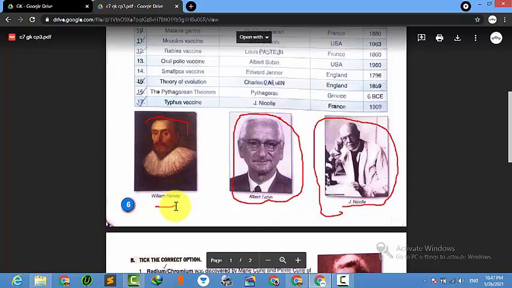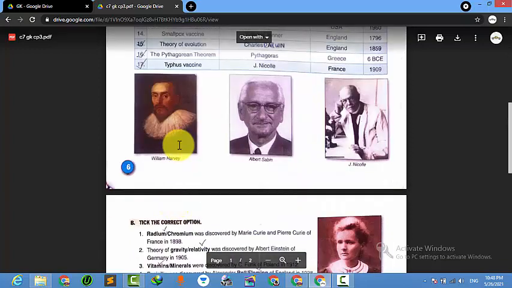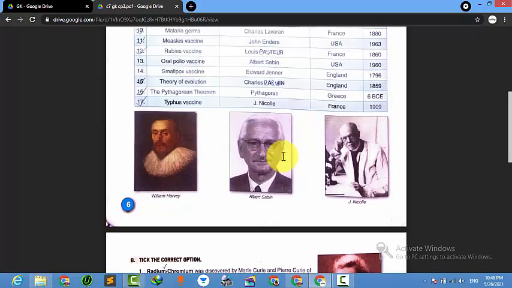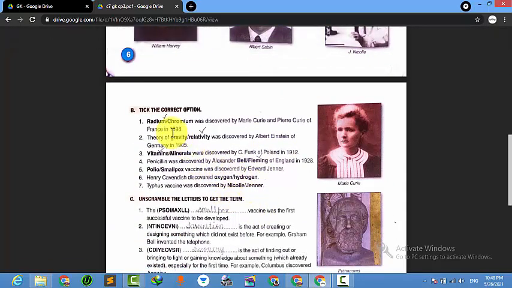William Harvey was the founder of what? Blood circulation. Then Albert Sabin was what? We all know, polio. Then Nicolle. Then here, take the correct answer, the correct option.